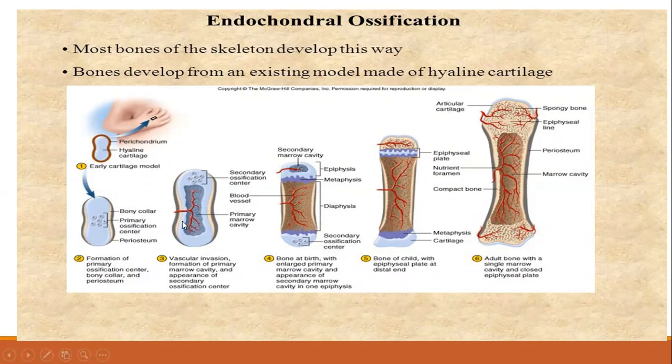Meanwhile, as the diaphysis is ossifying, secondary centers appear at the ends of the long bone, and these are known as epiphyses. Epiphyses are the secondary centers of ossification, and they appear at the ends of the long bone. Epiphyses and diaphyses are separated by a region known as the metaphysis, and in this metaphyseal region the epiphyseal growth plate, the hyaline cartilaginous growth plate, is going to form. This separates the epiphyses from the diaphyses, and the epiphyseal growth plate causes the linear increase in the length of the bones.